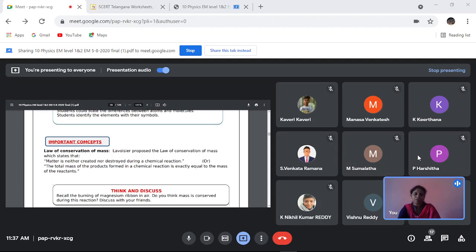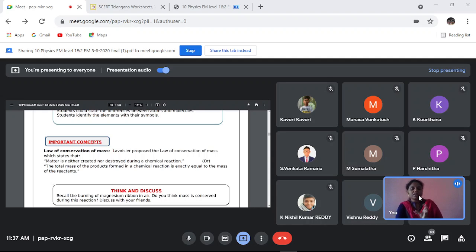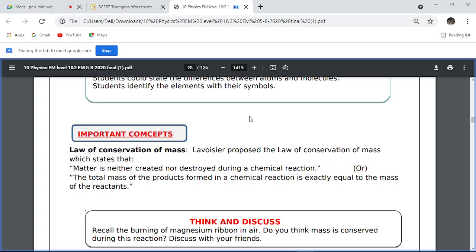The atomic mass on the left hand side is equal to the atomic mass on the right hand side. On the left hand side we see the reactants. The atomic mass of the reactants is equal to the atomic mass of the products. Whatever reactants are there, their atomic mass should be equal to the atomic mass of the products. So that is nothing but the law of conservation of mass.